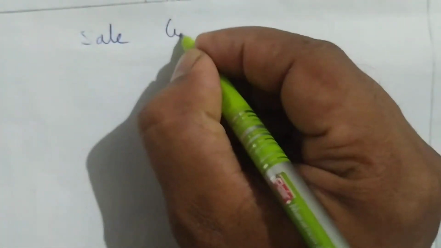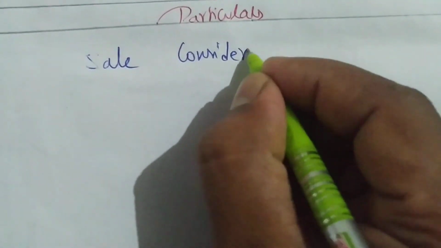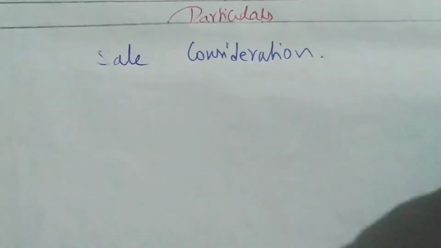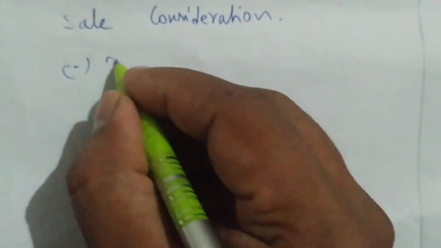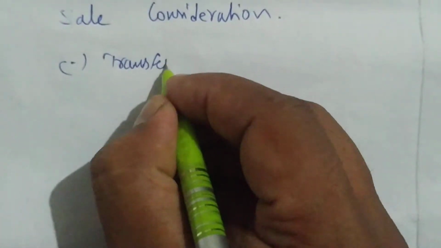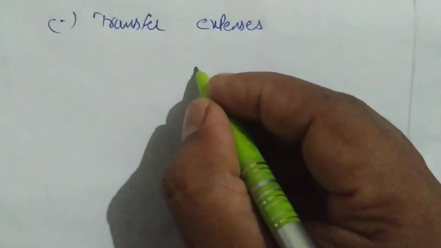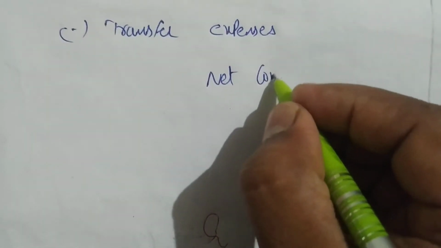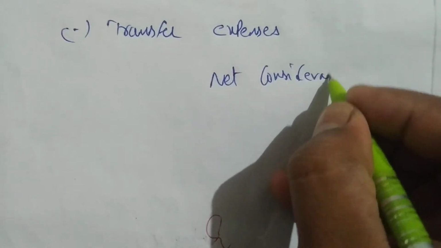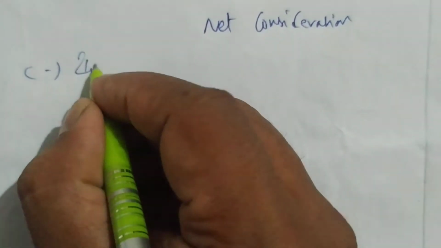So first we'll write sale consideration. After that we deduct transfer expenses. Yes, I know in the question there are no transfer expenses, even though you have to write it. Next we get net consideration. After that you write, deduct the indexed cost of acquisition.